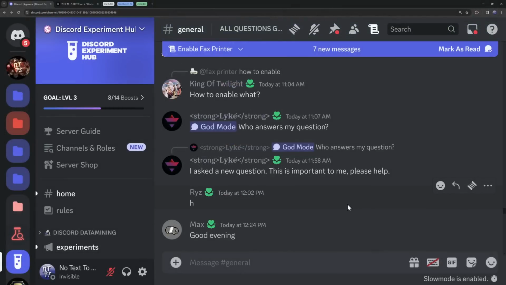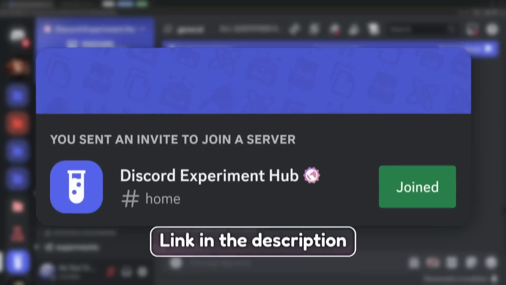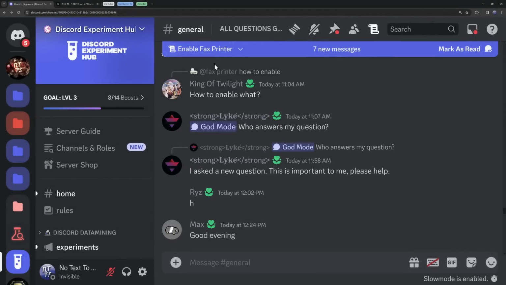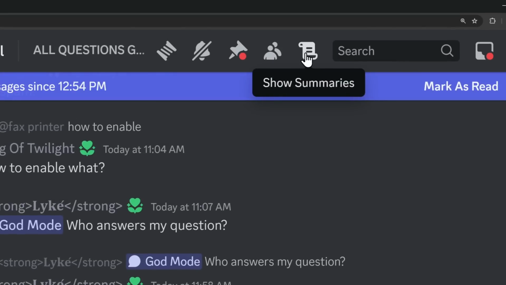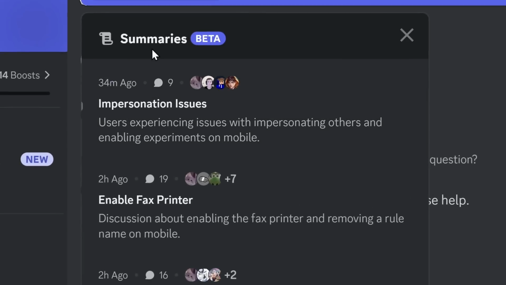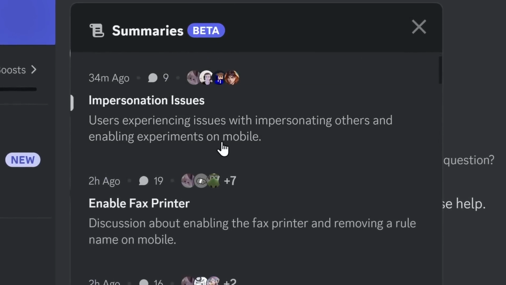Now, I'm going to assume that you've never had the absolute pleasure of using Discord's AI summaries. I'm in the Discord Experiment Hub. I'll have the invite link in the description so you can try it out yourself. But there's this little scroll button up here, and when you click on it, you get this option to look at Discord AI summaries. What the summaries feature does is it uses OpenAI to summarize your Discord conversations.